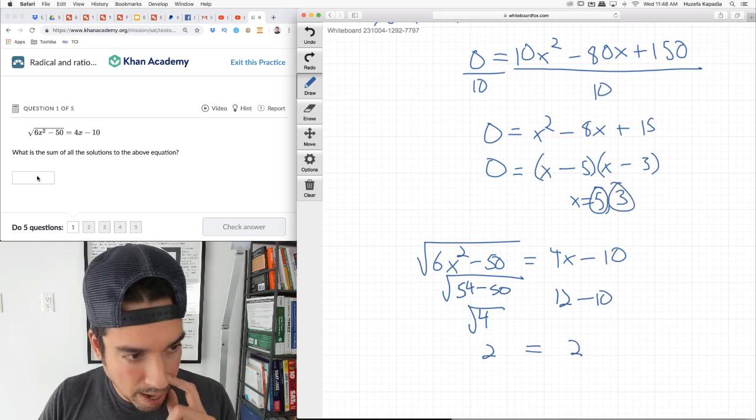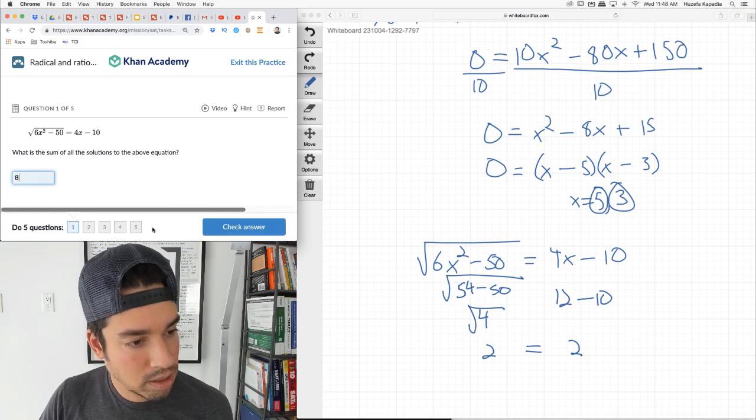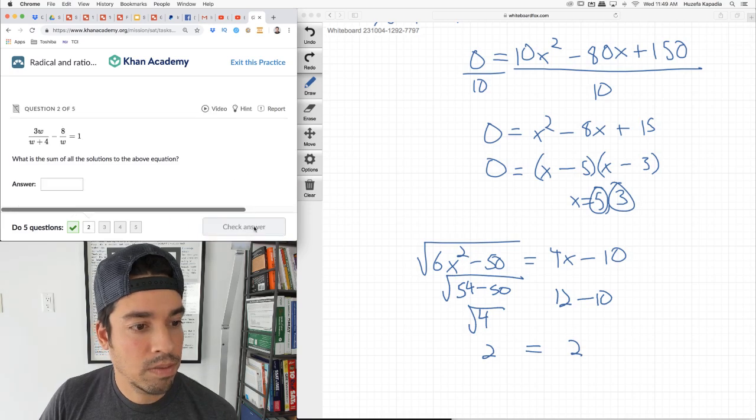And then we do add those together. They said the sum of all solutions, which is why it's extra tricky. 5 plus 3 is 8, and that should be correct. All right, good. Next.